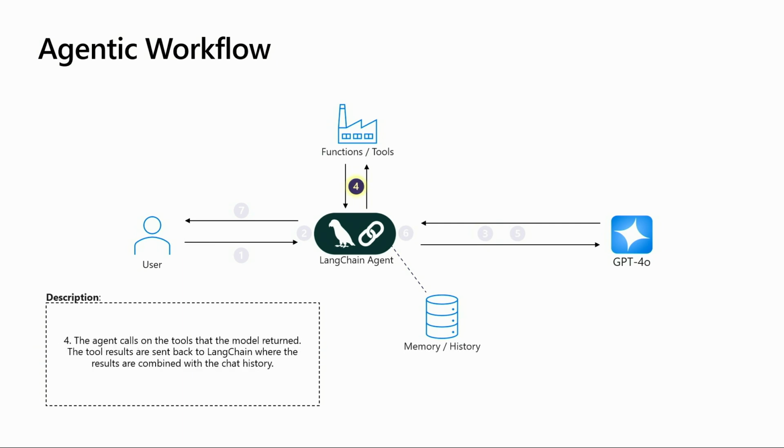But let's say we're ordering coffee. We will send that request, like, hey, I want to order a coffee. And then the tools list, which we'll get to in a minute, has all the tools, what they're used for, the names of the tools, and the argument schema to follow to actually use those tools. So LangChain will take that information that comes from the LLM, which tells it the tool name and the arguments to use. It'll execute those tools and return that information back to the LLM for it to process its next response to the user. And so here we have the response coming back to the user.